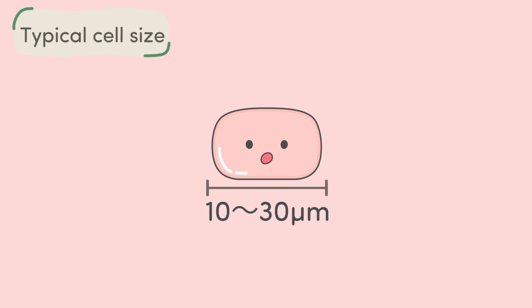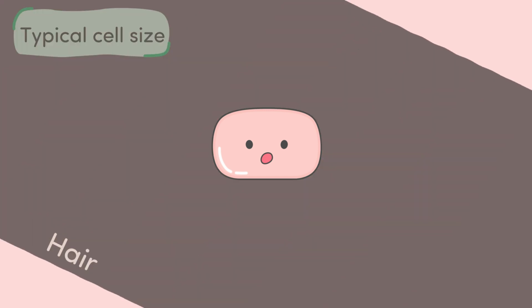Now, these cells are too small to be seen with the naked eye. But how big are they really? Typically, a cell is about 10 to 30 micrometers in size. To put that into perspective, 1 micrometer is 1,000th of a millimeter, which equates to 0.01 to 0.03 millimeters. This is roughly 1/4 the thickness of a human hair.